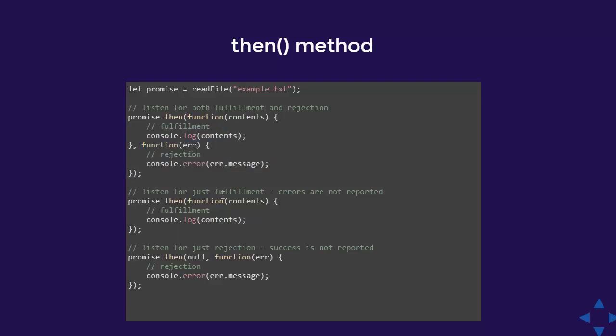Similarly, you can write any number of methods. With promise dot then, you can do chaining: you can also write another promise dot then. So you can also create a chain on the promise objects.